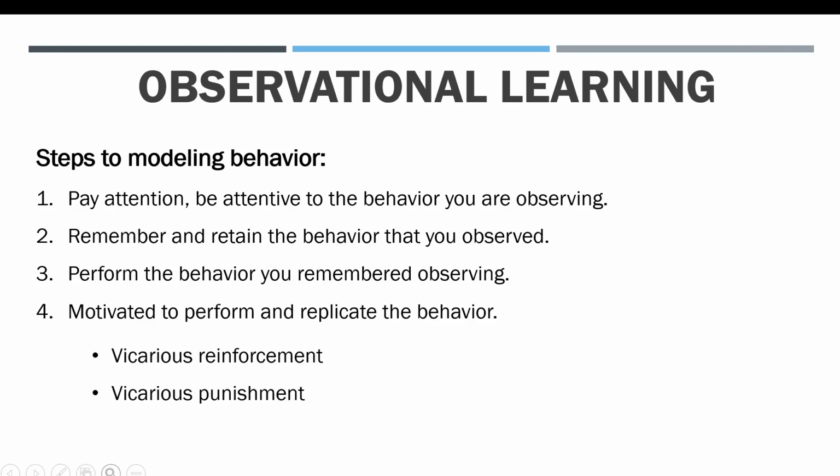Motivation can come with vicarious reinforcement or vicarious punishment. Vicarious reinforcement is if you observe the model being reinforced for a certain behavior, then you would be more motivated to copy that model because the behavior the model is expressing is being reinforced by other people. And then vicarious punishment is if you observe a model being punished for a behavior that they're displaying, and then you would be less motivated to copy that model because they're being punished for that behavior.